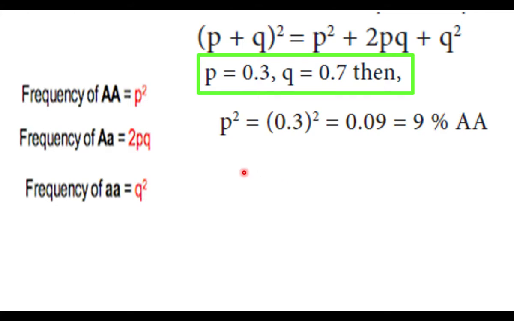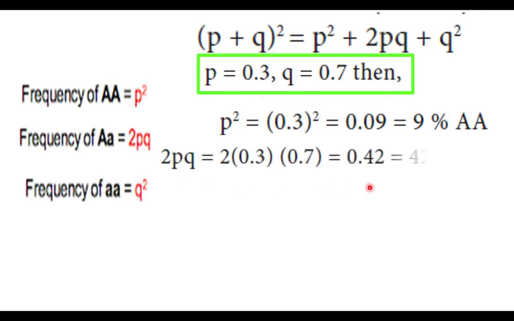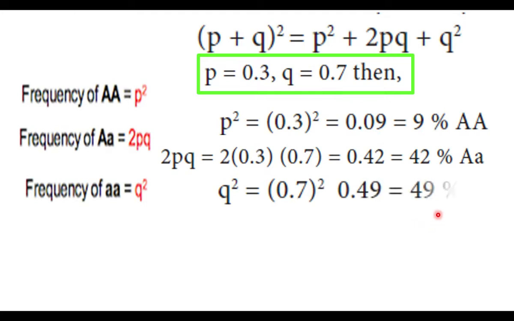Now let us find out the genotype frequency of capital A small a, that is 2PQ. The frequency of capital A small a is 42%. Now let us find out Q square, the genotype frequency of small a small a. It is 49%.